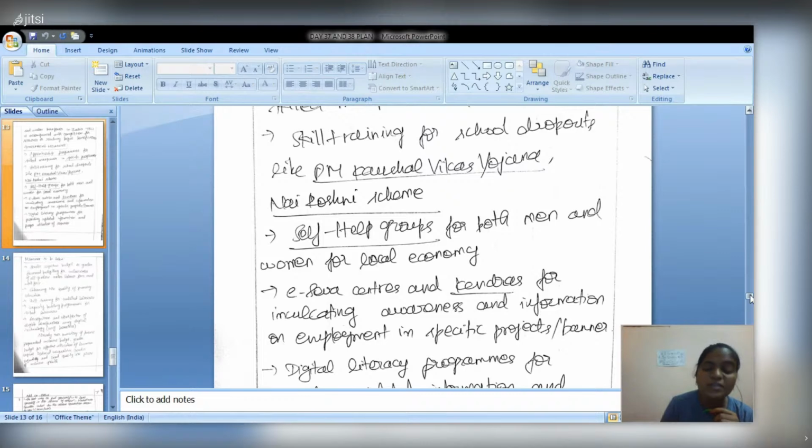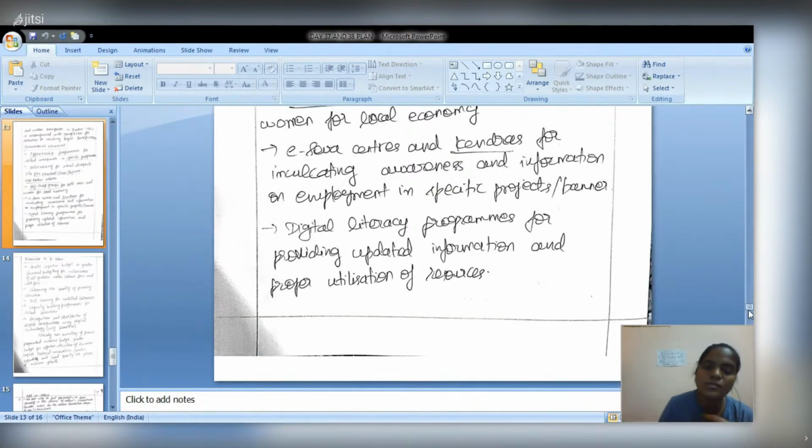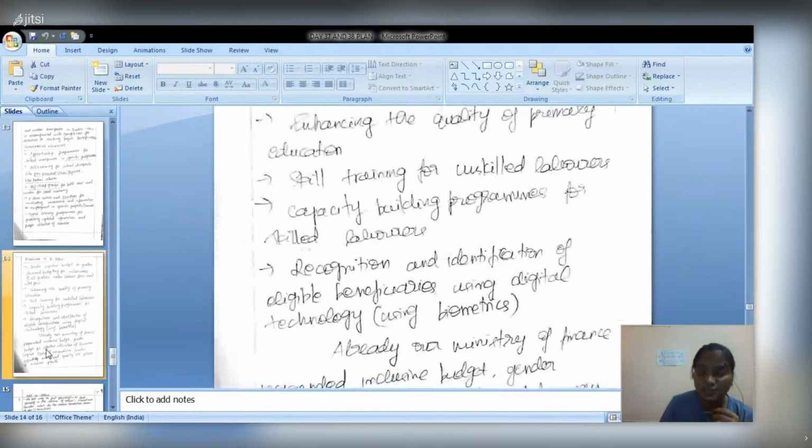Digital literacy programs are also given through the e-seva centers or kendras, because updated information should be given, like geotagged prior weather forecasts and all, for sustainable development or inclusive growth. And what are the measures that can be taken?